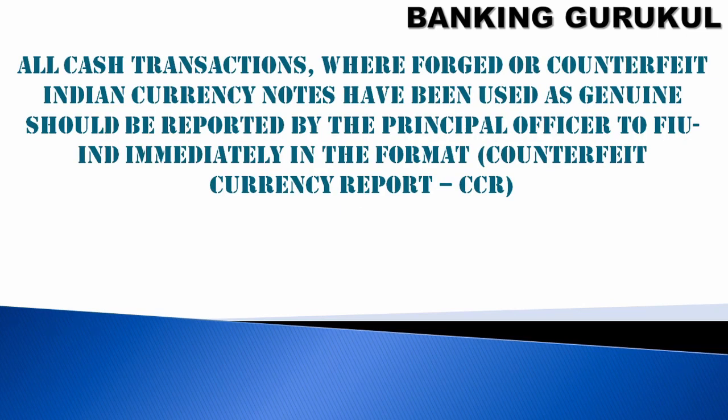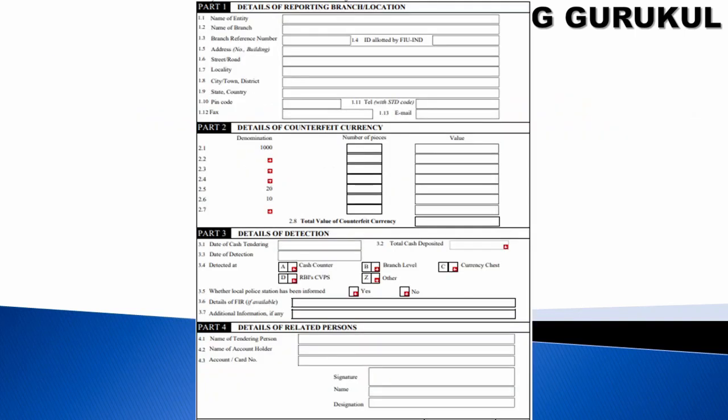All cash transactions where forged or counterfeit Indian currency notes have been used as genuine should be reported by the principal officer to FIU India immediately in the CCR format. The principal officer will be in every bank and financial institution. The organization has to designate one person, who will act as the principal officer. He has to submit the CCR report to FIU. So, for your understanding, I have given sample details to be captured in the CCR.